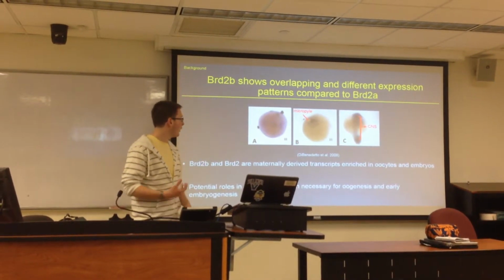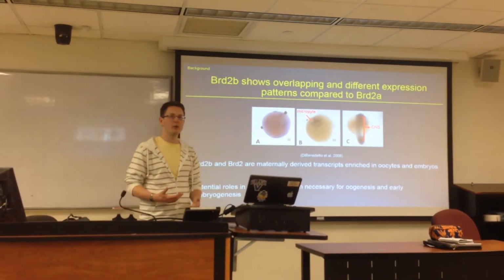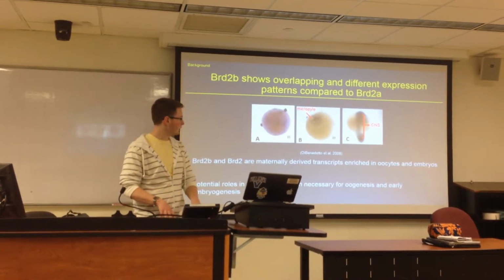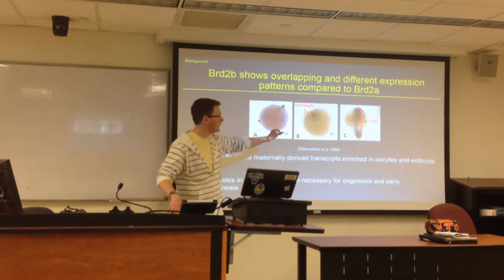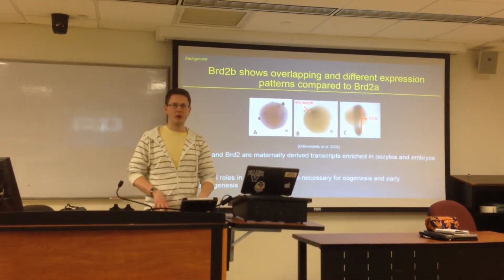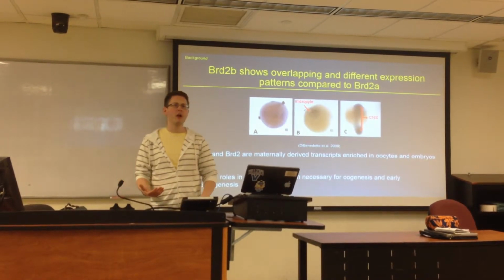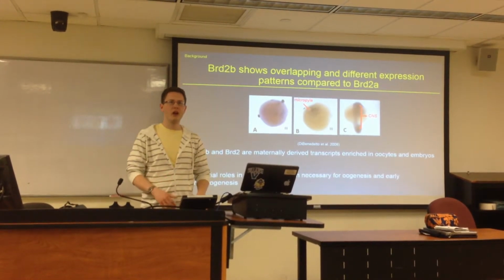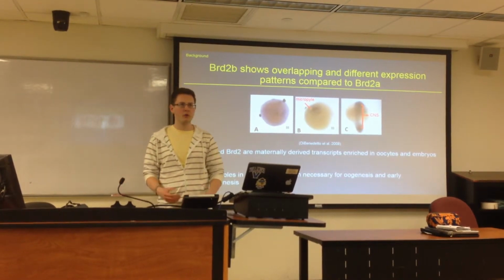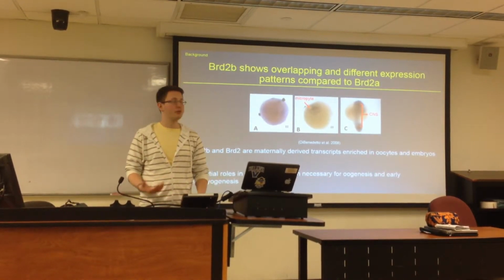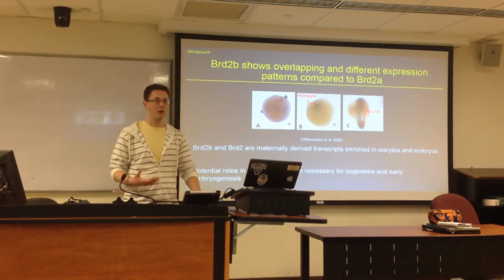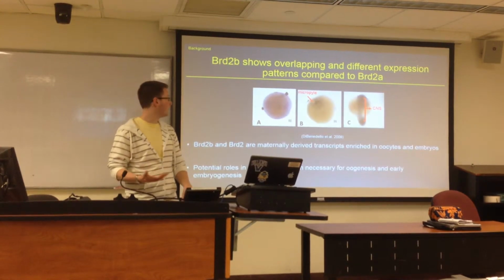As well as we see that in developing embryos, both BRD2 and BRD2B overlap in the central nervous system of the embryo shown here in panel C from a dorsal side, as well as they have minute small differences in expression. And if in fact function is dictated by structure, this could be a situation where BRD2B and BRD2 are somehow functioning in relation to each other to establish early embryogenesis for central nervous system development, as well as oogenesis and egg polarity required for oocyte development.